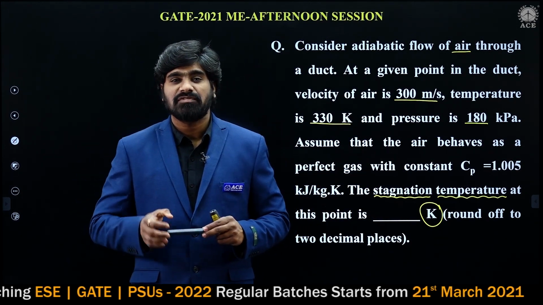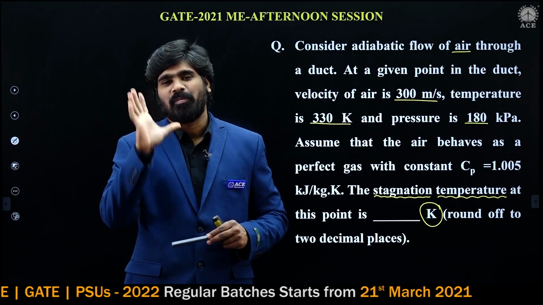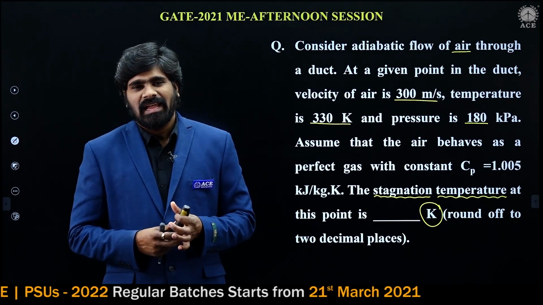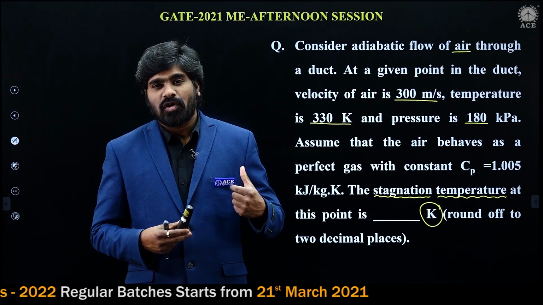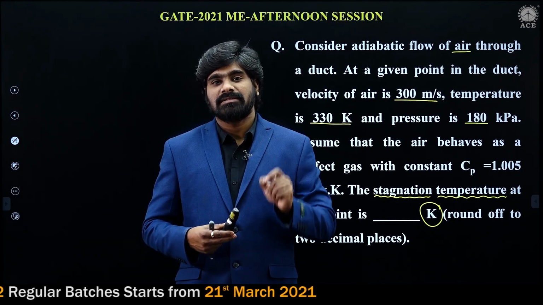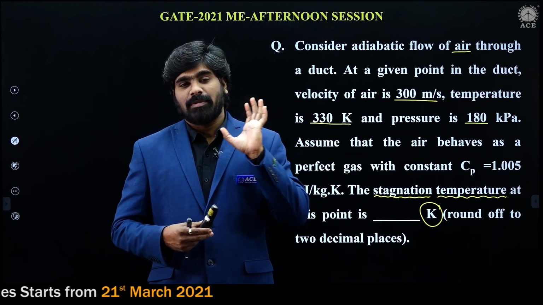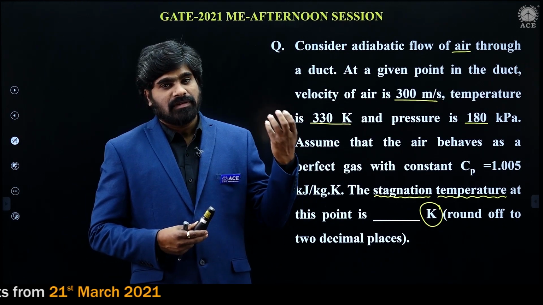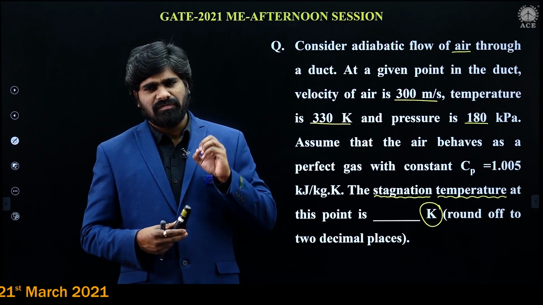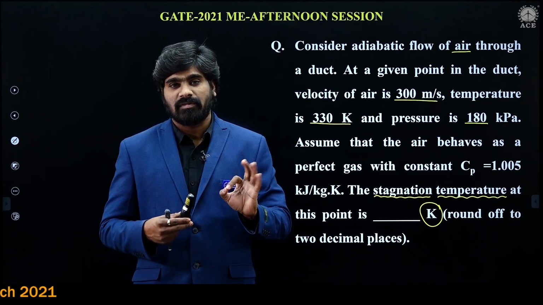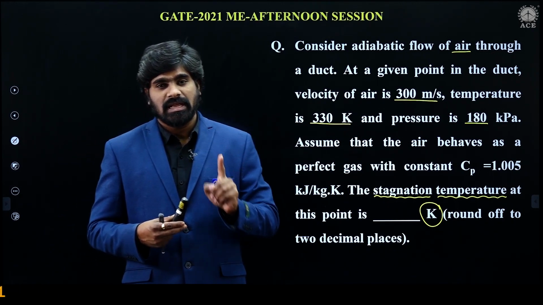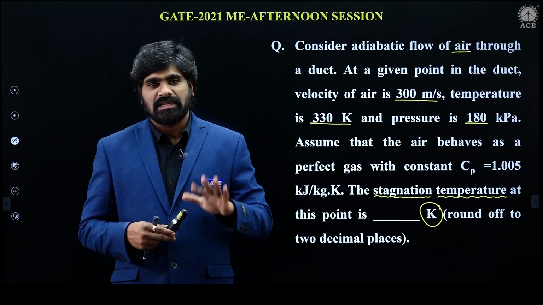This question is from compressible fluid flow. This concept I have explained in a separate chapter. We have seen each and every concept in a detailed manner. What is static temperature? What is stagnation temperature? Stagnation properties, static properties.